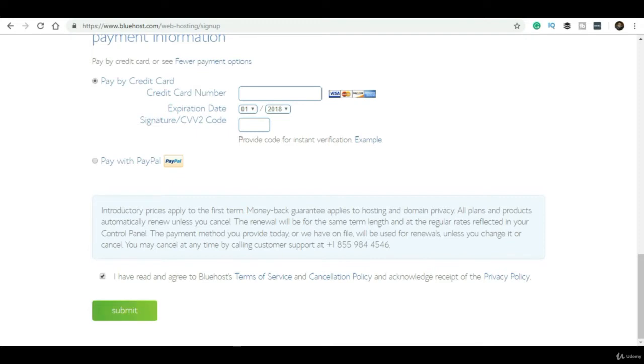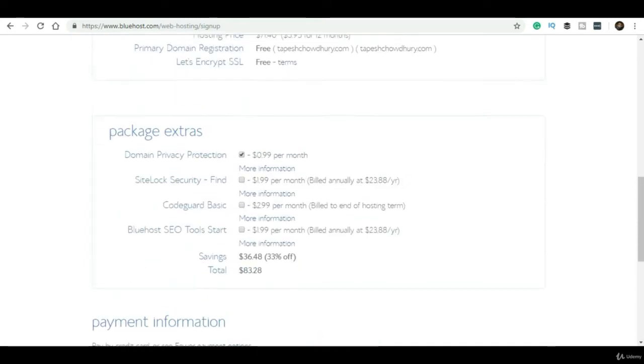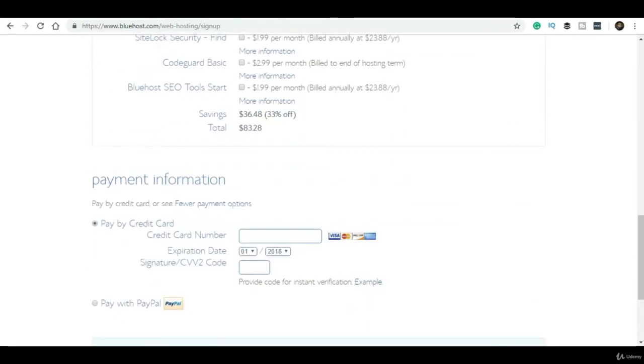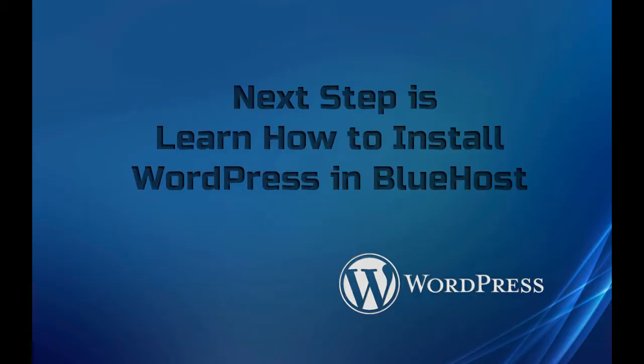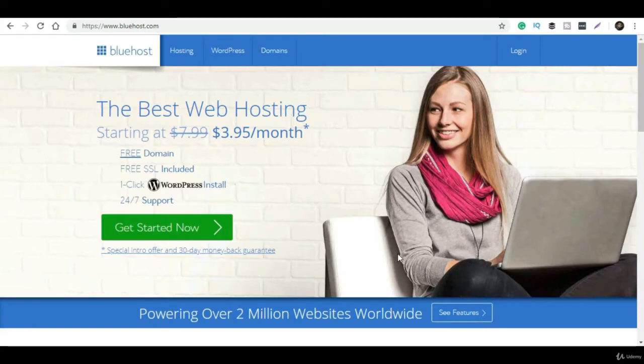So just select the payment method, accept the terms and conditions, and click on the Submit button. It will redirect to the payment page, and in the payment page you have to pay that charge, 3.28 dollars. After that, you will get one confirmation mail in the registered email address. From that mail, you can proceed with further information. You will get one link to log into this account and the cPanel, and you can proceed after that.